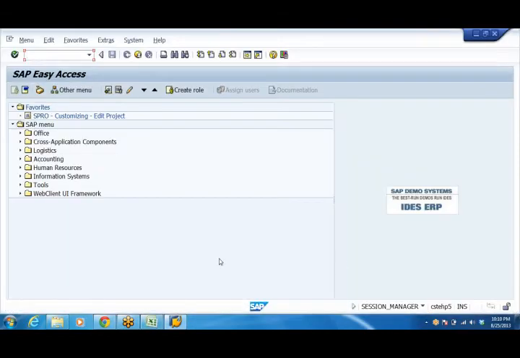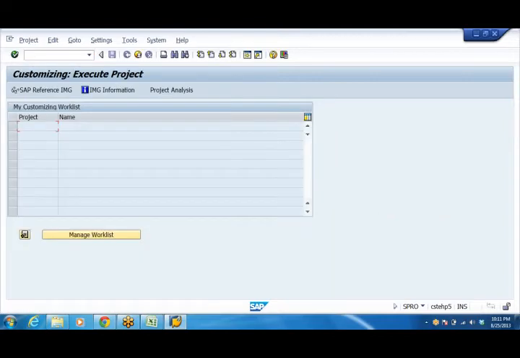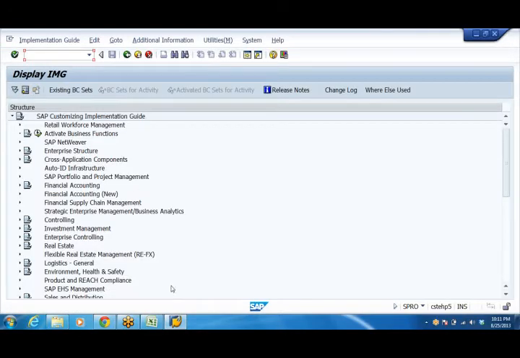What we have to do is go to the command box. Here you can type SPRO. It is not case sensitive. You can use either capital letters or small letters. Type SPRO here, press enter. Then click on SAP Reference IMG. Then you'll come to this IMG screen, the implementation guide. See here, SAP Customizing Implementation Guide.